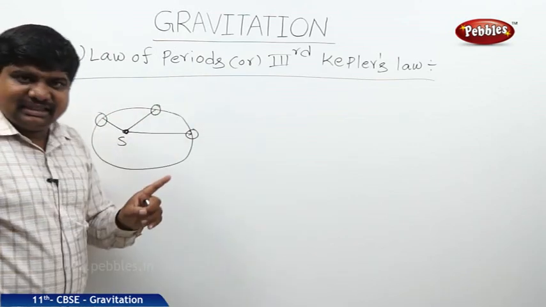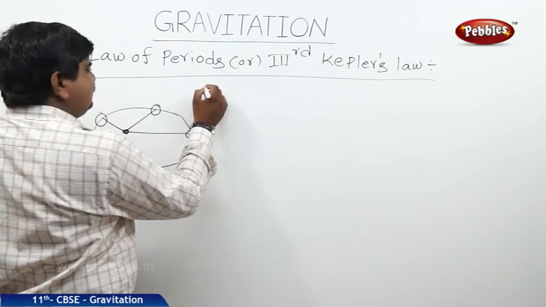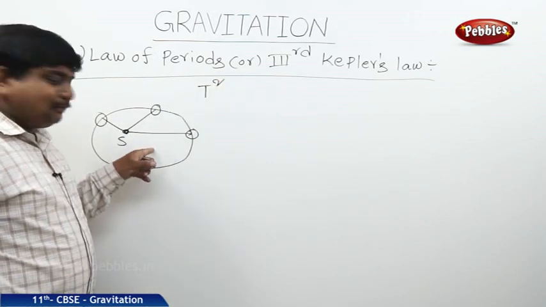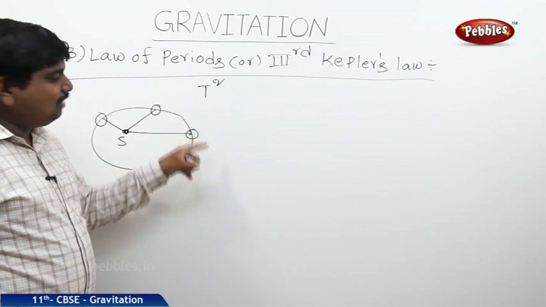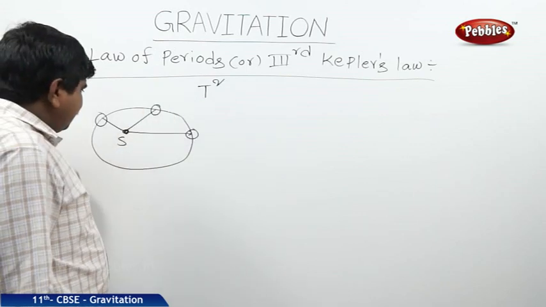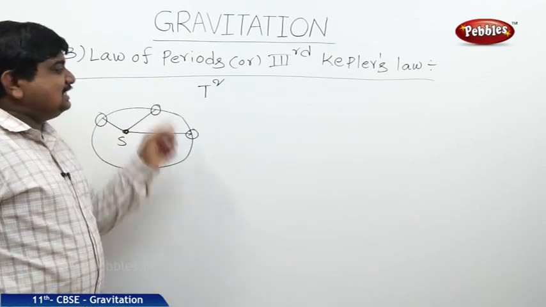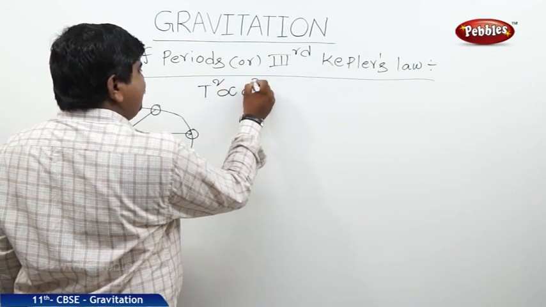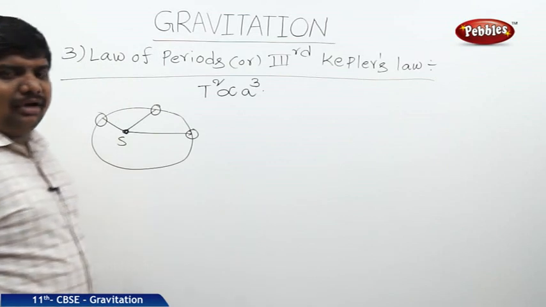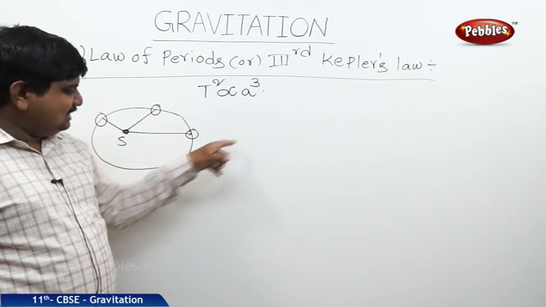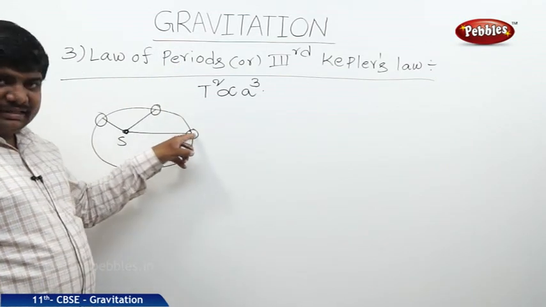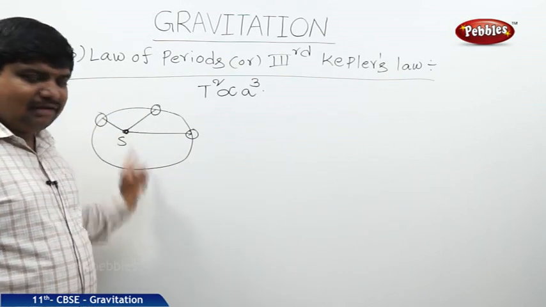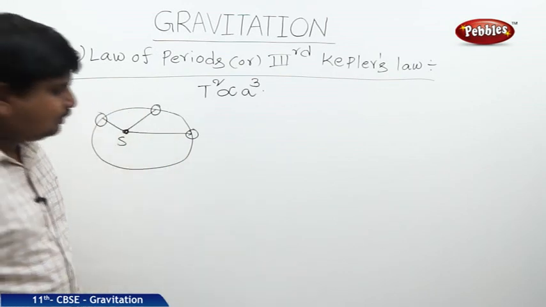So the statement for this is the square of the time period of a planet which is revolving around the Sun in elliptical path is directly proportional to the cube of its semi-major axis, or the cube of the semi-major axis of this elliptical path which is covered for the planetary motion.